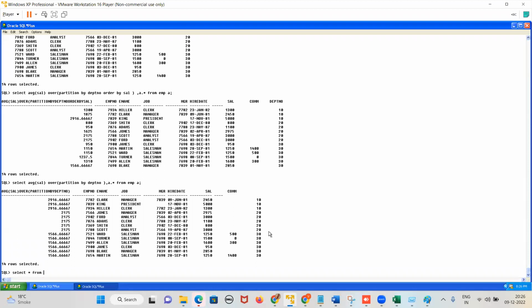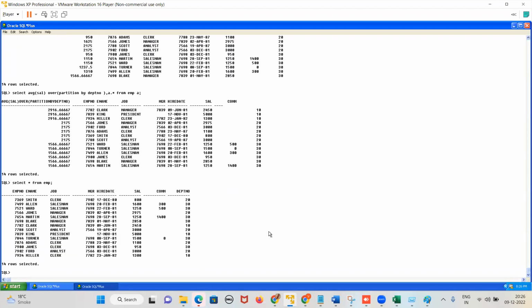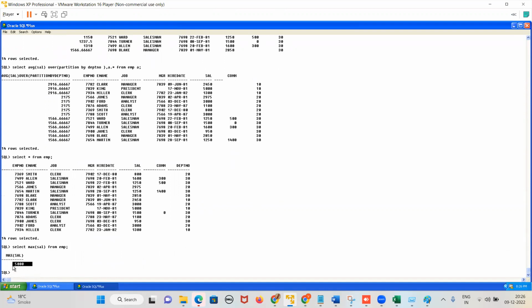Select star from EMP. What is the maximum salary here? 5,000. So if I write select max of sal from EMP, it will give the maximum salary, which is 5,000. Yes or no, guys? And what is the second maximum salary? Let me sort it so you will understand. Select star from EMP order by sal desc.